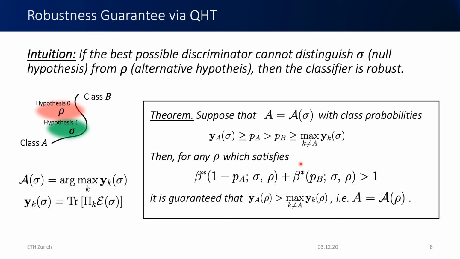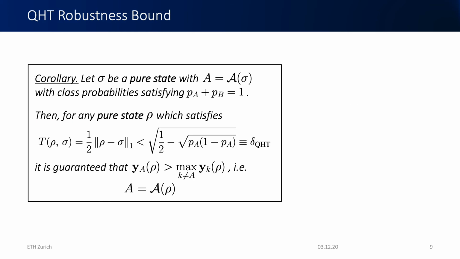And as it turns out, if the two states are pure, then we can link the optimal type 2 error to fidelity, and ultimately to trace distance, and then derive a robustness condition in terms of the trace distance, which is given in this corollary here.